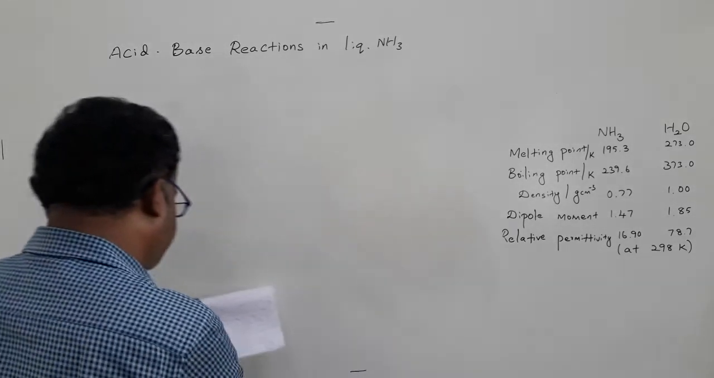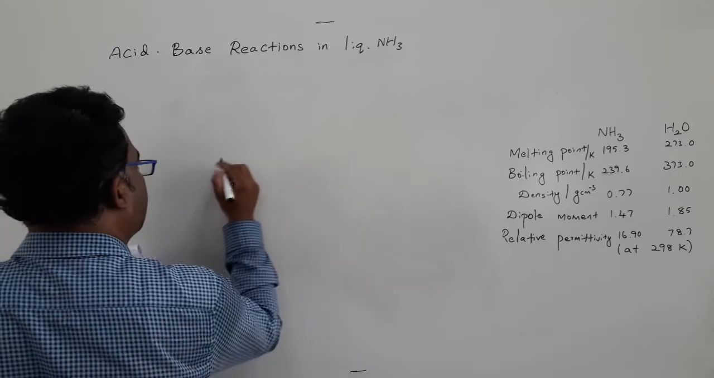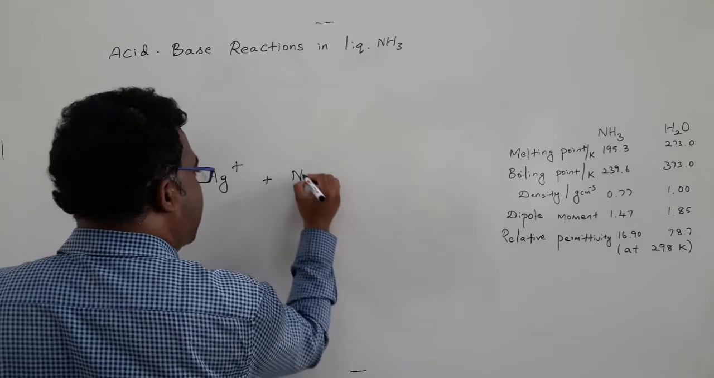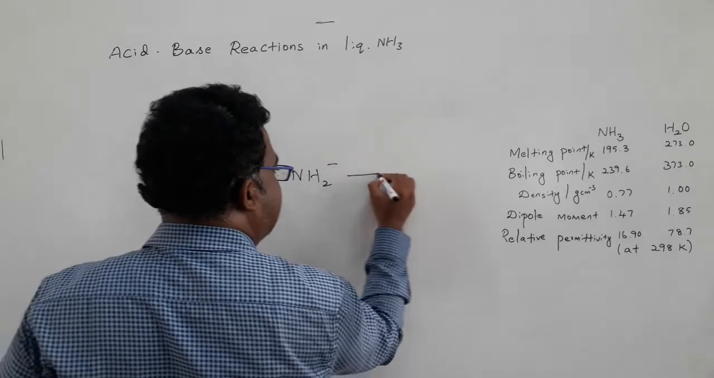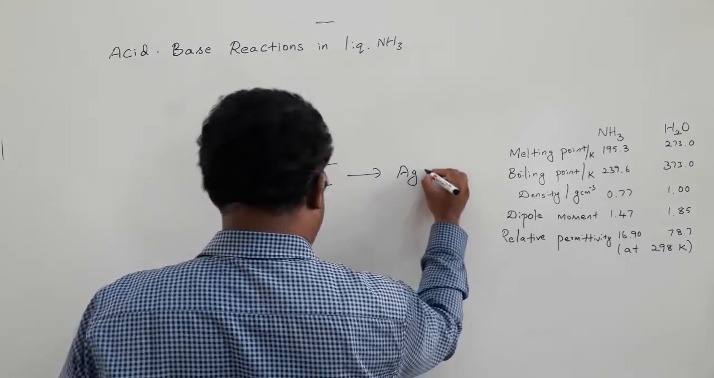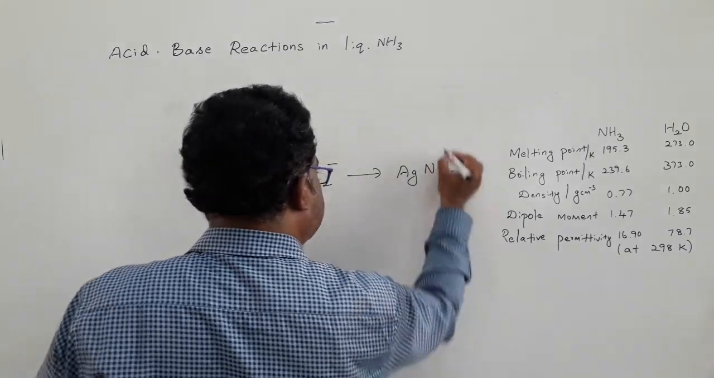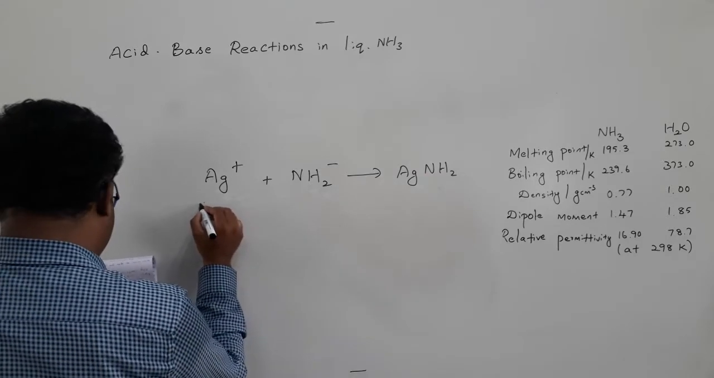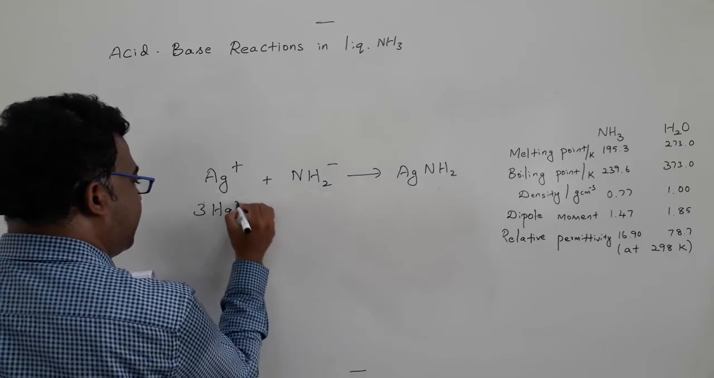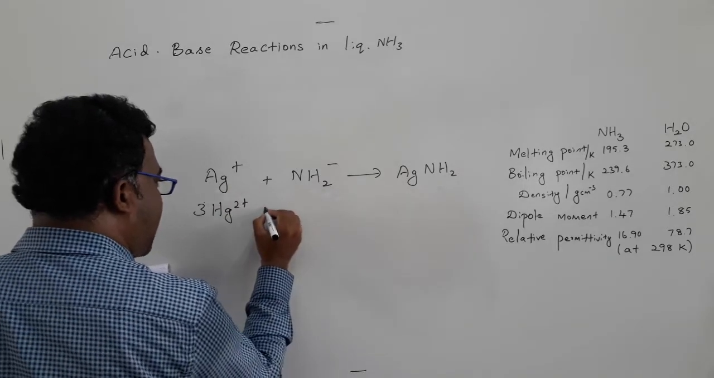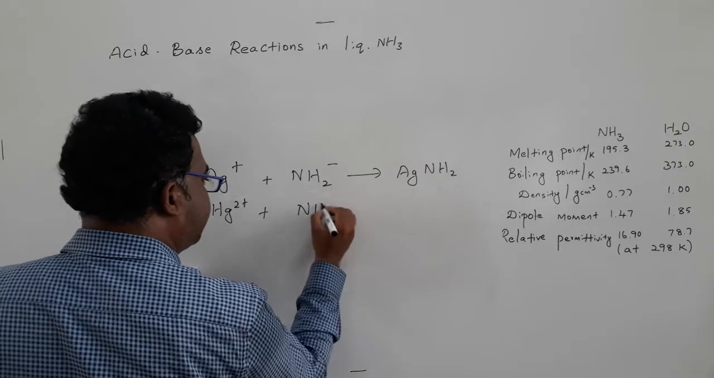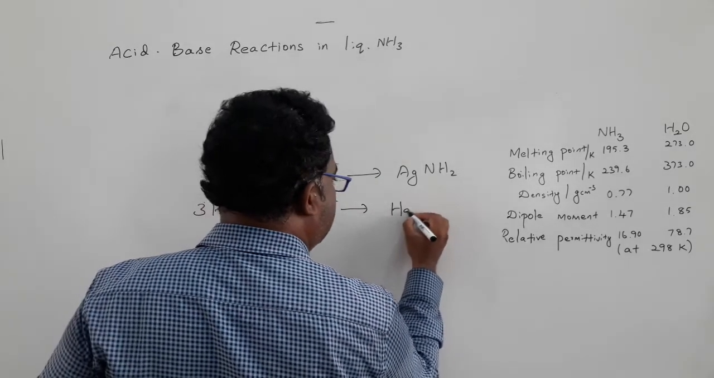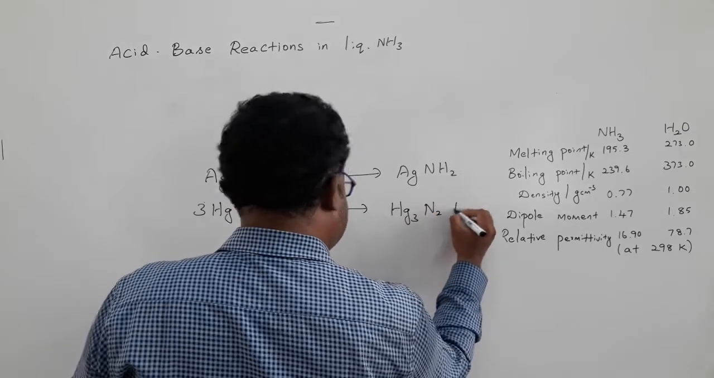For example, silver ion, if we react with amide NH2-, can easily form silver amide, which is insoluble in liquid ammonia. It will be precipitated. Similarly, if we react mercuric ion with amide, there is a formation of mercuric nitride, Hg3N2, plus 4 ammonia.